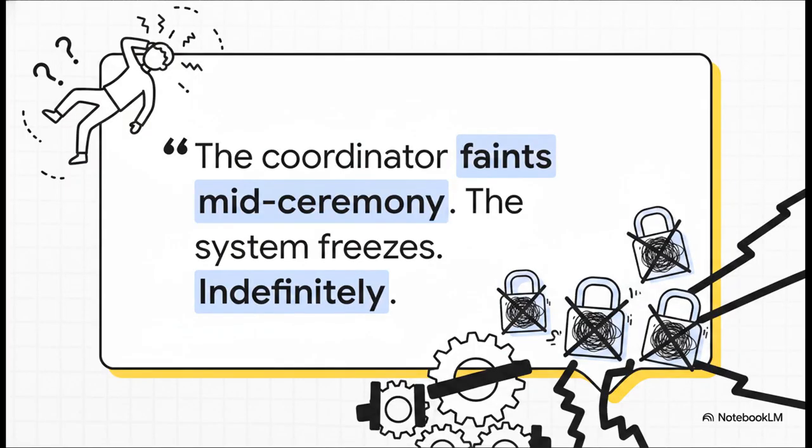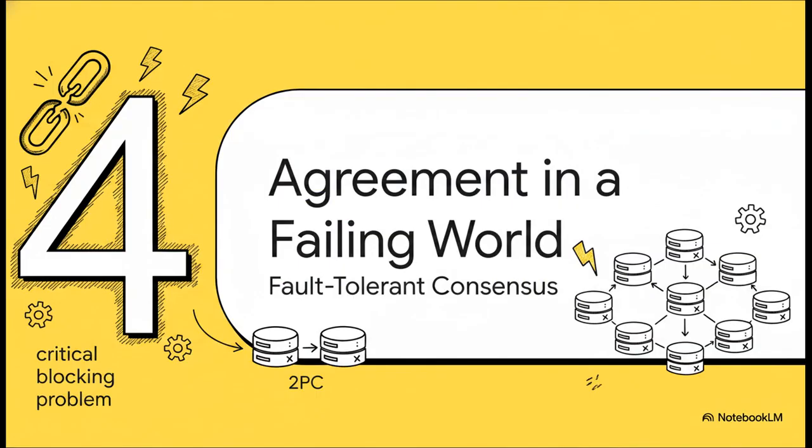But this protocol has one single catastrophic design flaw. What happens if the minister faints mid-ceremony? If that coordinator node crashes after getting all the yes votes, but before it can send out the final decision, everyone is just stuck. They're in limbo. They can't move forward, they can't go back, and they're holding on to all these database logs, potentially freezing huge parts of the system forever. It's a total disaster. So to solve this terrifying blocking problem, we have to level up. We need to move beyond 2PC to something way more robust, something called true fault-tolerant consensus.